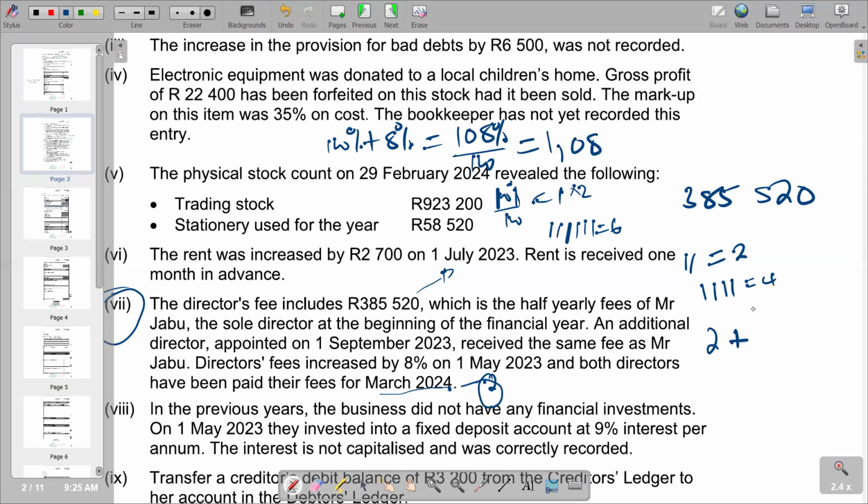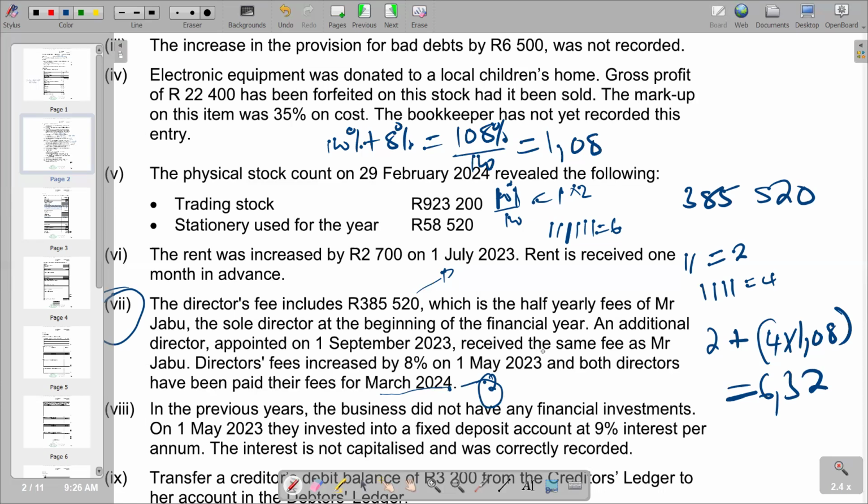So we are saying plus 4 months, it was 1.08. So we say 4 times 1.08. So in that case, we can now find the total. So in the brackets, you get 4.32, then you add 2. It becomes 6.32. So the total is 6.32.